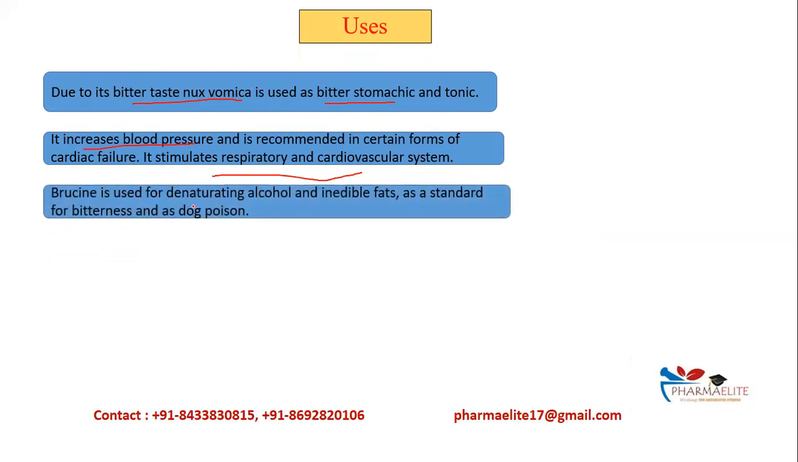Brucine, the active constituent of Nux vomica, is used for denaturing alcohol and inedible fats. It also acts as a standard for bitterness, and it is also used as a dog poison.